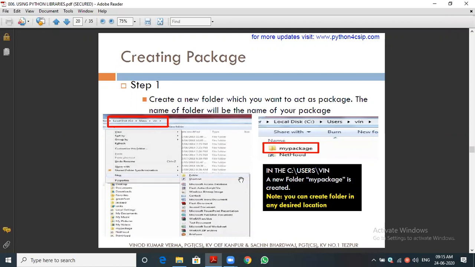What is a package? Again I'm asking you, what is a package? Can you say? A package is a collection of modules. Very good. A collection of modules is called a package. So instead of using the slide, let me show you live how to create a package. Please see the session. I'm just minimizing the slide.